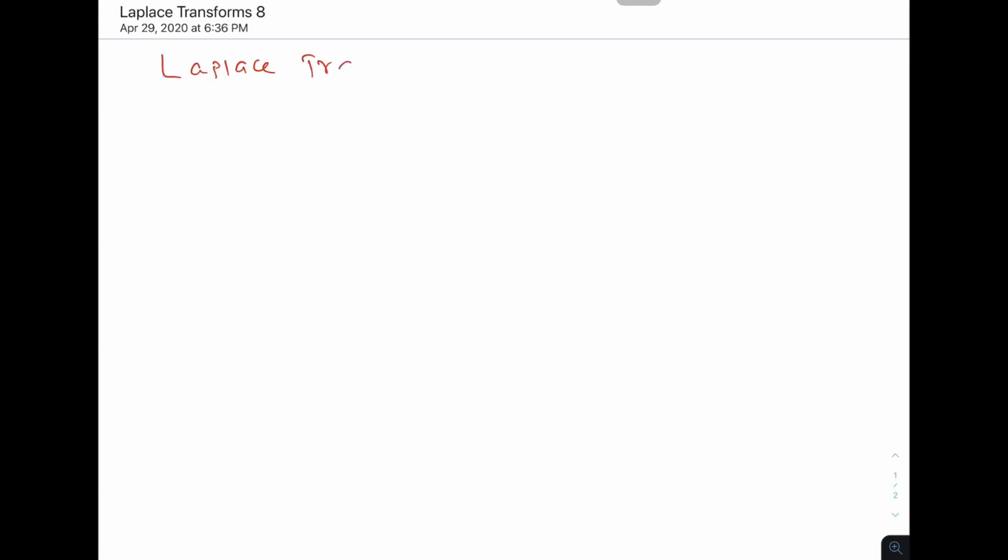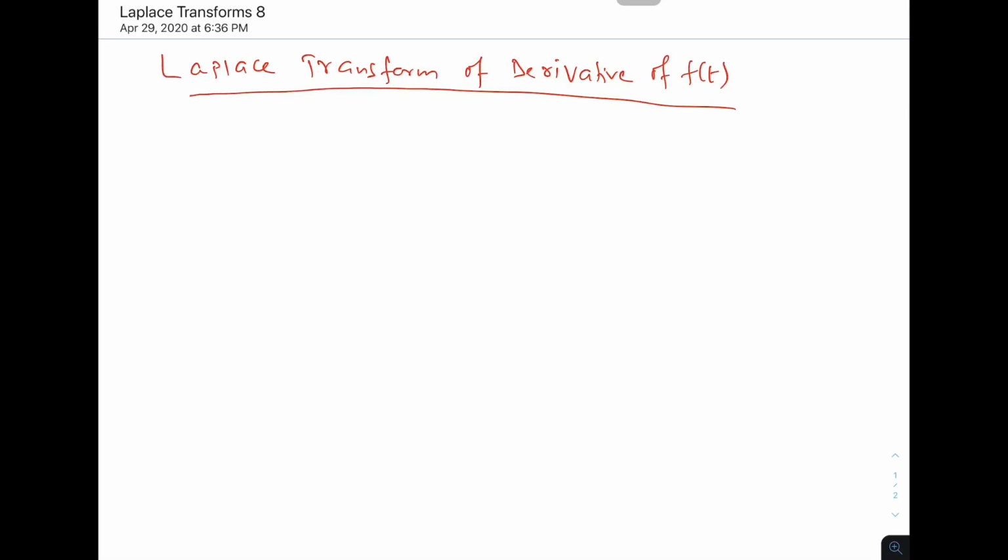So, Laplace transform of the derivative. Here there is a theorem, and we shall not prove this theorem.